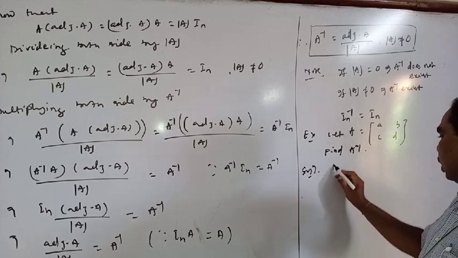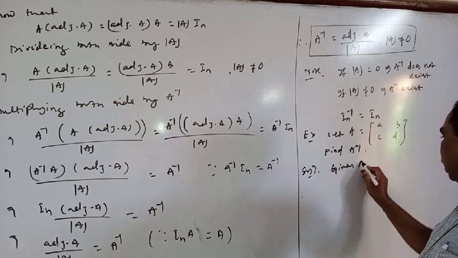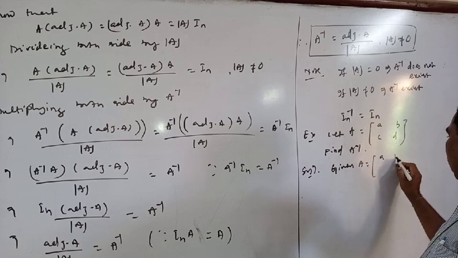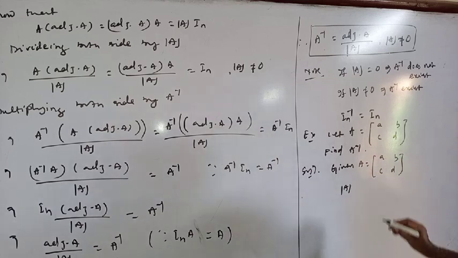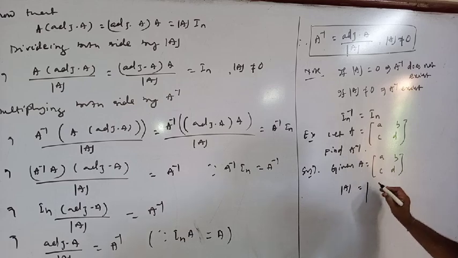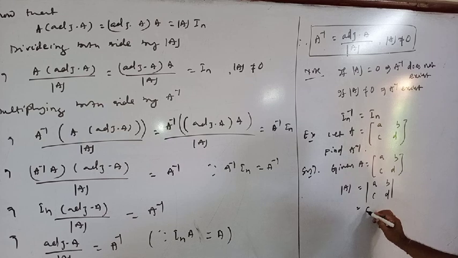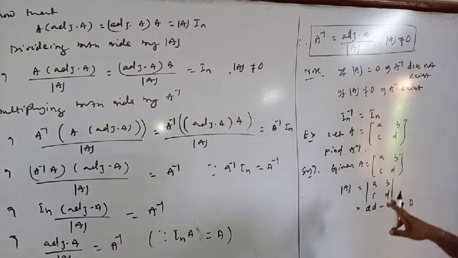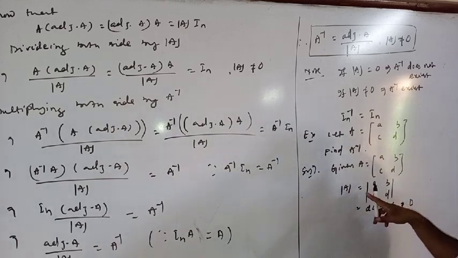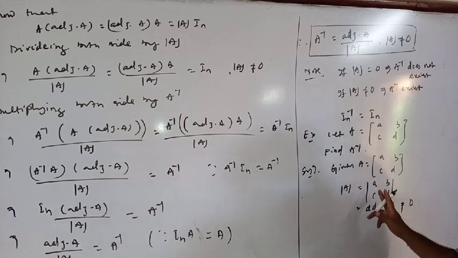Solution: given A is equal to [a, b; c, d], find the determinant of A. The determinant of A is equal to ad minus bc, and suppose this is not equal to 0. Next, find the cofactor of each element of A.